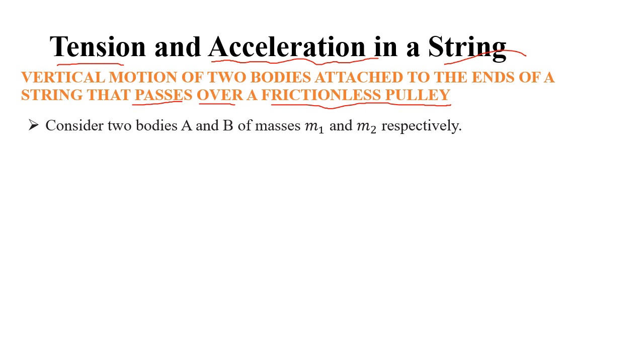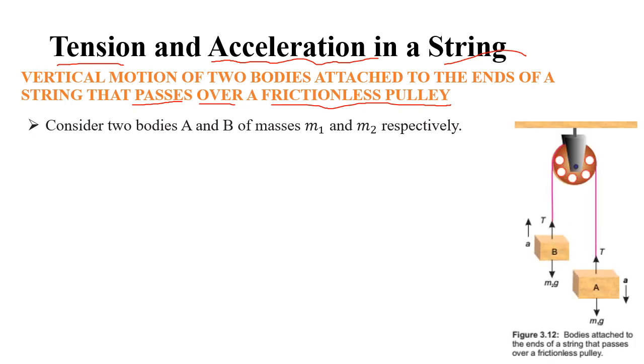So for this we consider two bodies, A and B, having masses m1 and m2, and these are attached to the string, and the string is passing over the pulley, right?